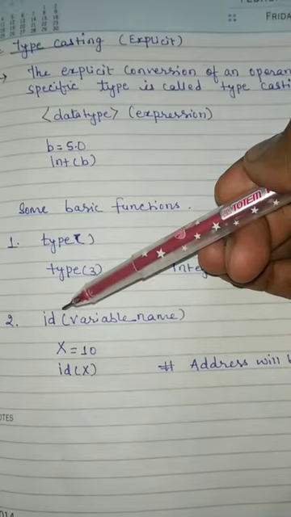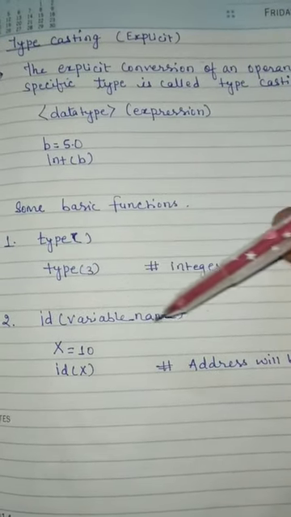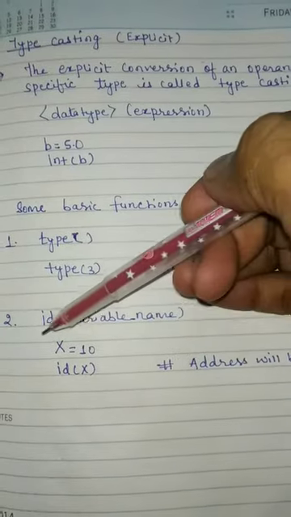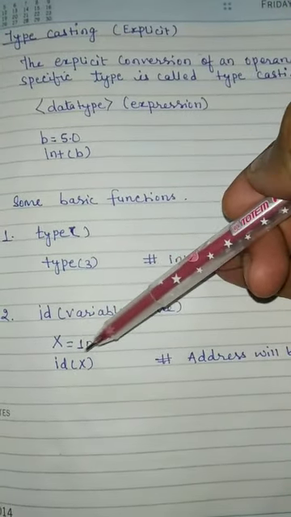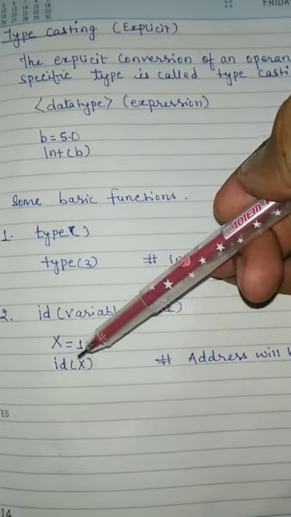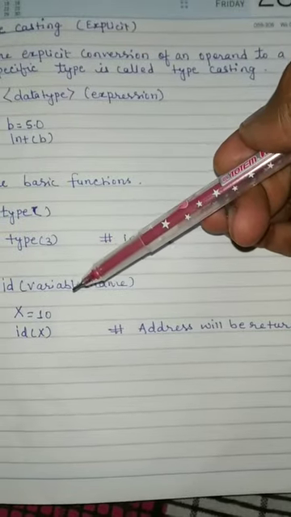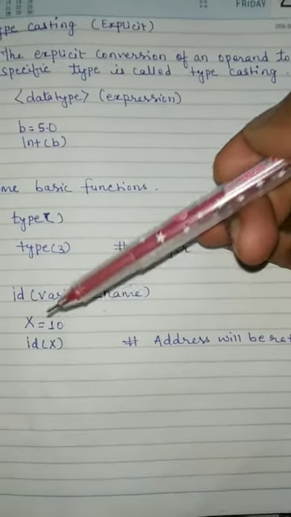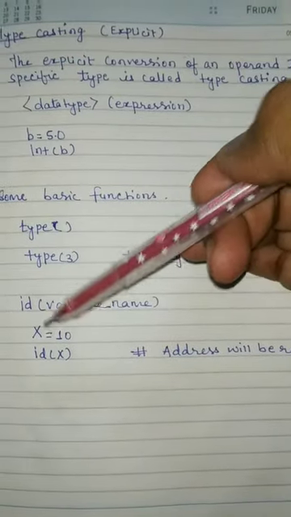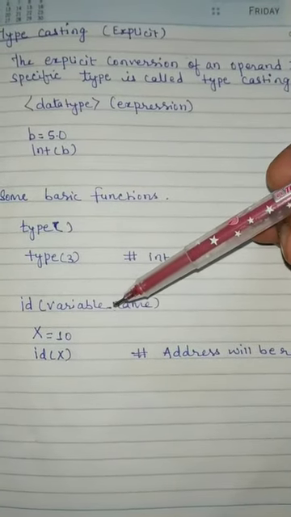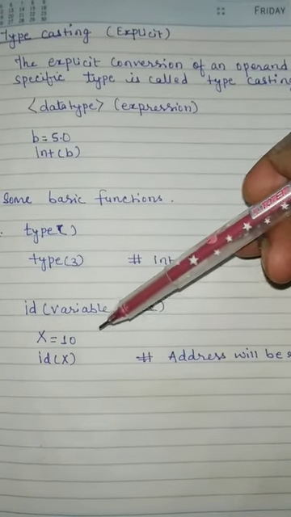The syntax for id is id under parenthesis the variable name. For example, x equal to 10, id x will return the address of the variable, in which location of memory the x variable is stored. So this will return the address of the memory location.